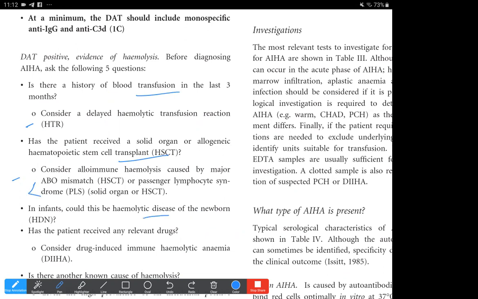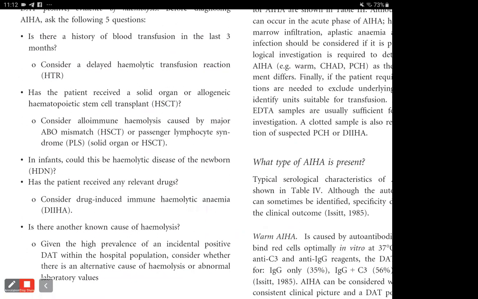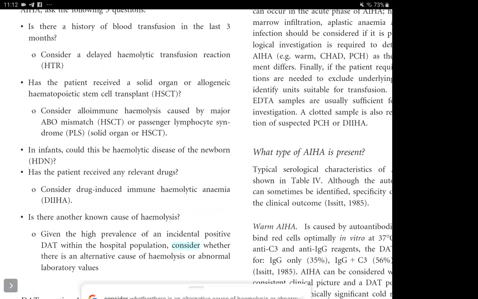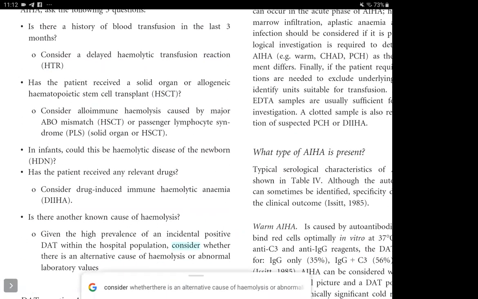Then we could also take a drug history, because there are certain drugs which are associated with hemolysis, and also other causes of hemolysis. Given the high prevalence of an incidental positive DAT within the hospital population, consider whether there is an alternative cause of hemolysis or abnormal laboratory values.